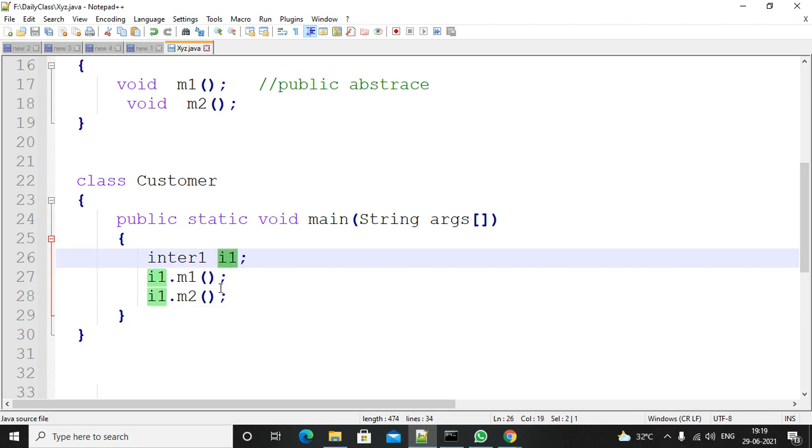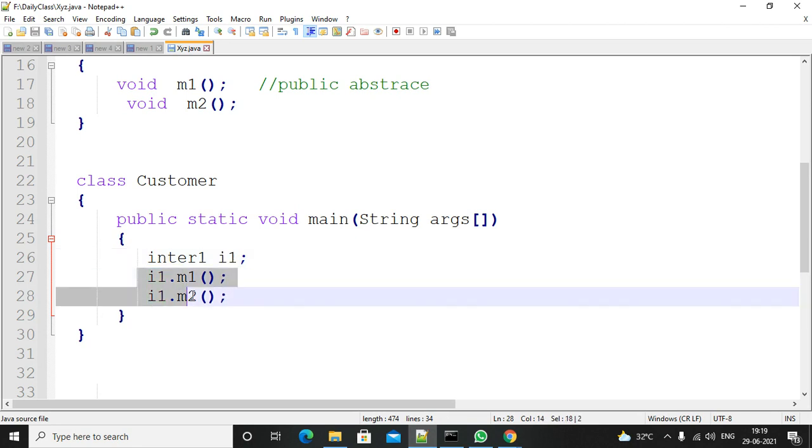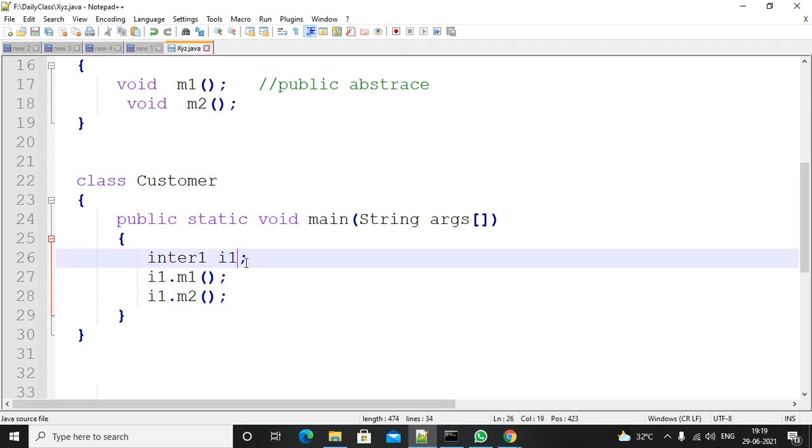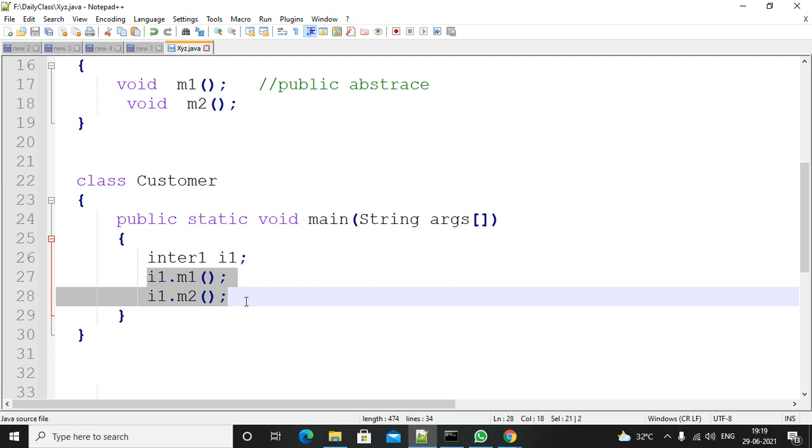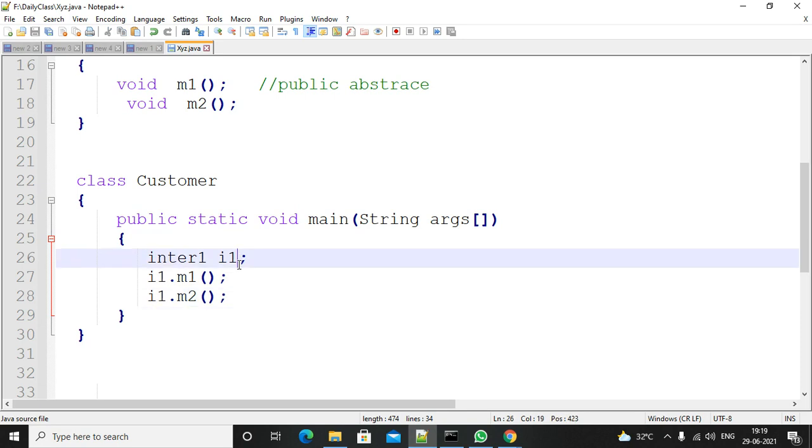Before using a local variable, you must assign some value. It may be a primitive type or a reference type, that is up to you. But this is a local variable, you have not assigned it and you are trying to use it. So this is invalid. That's why it tells you to please assign some value.